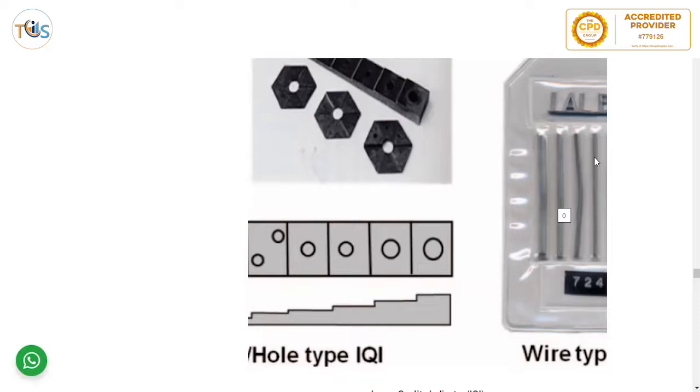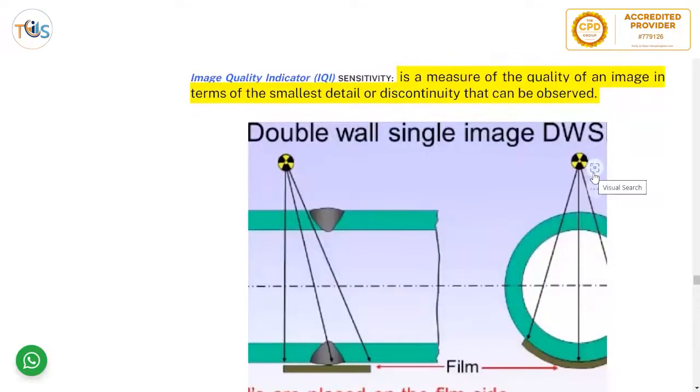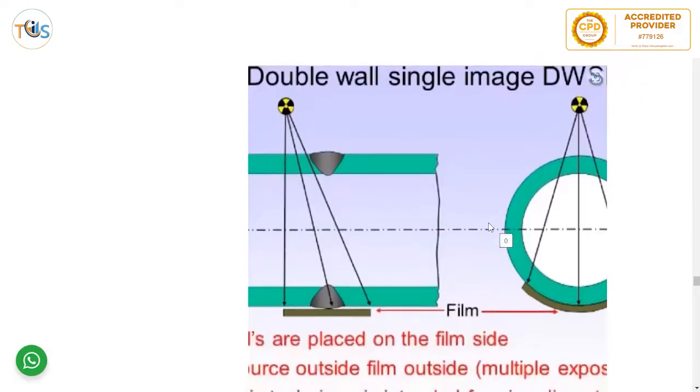So if you can see that, that means you can see any crack or any defect this size or this width or bigger. So that shows the sensitivity of the radiographs. Image quality is a measure of quality of an image in terms of smallest detail or discontinuity that can be observed. So this is a double wall, single image.